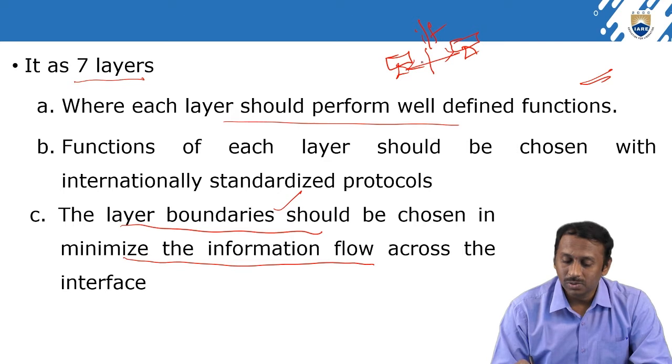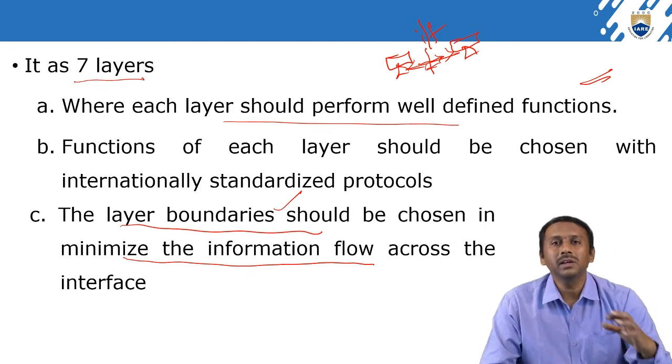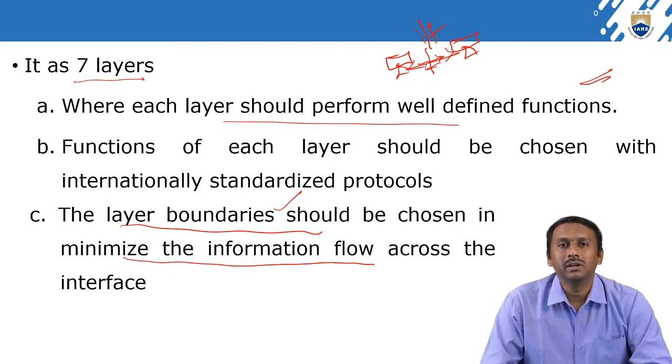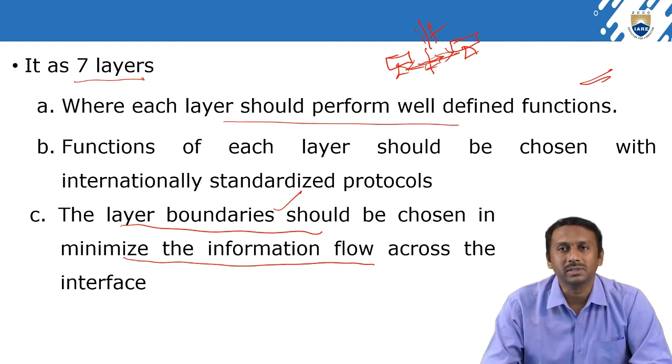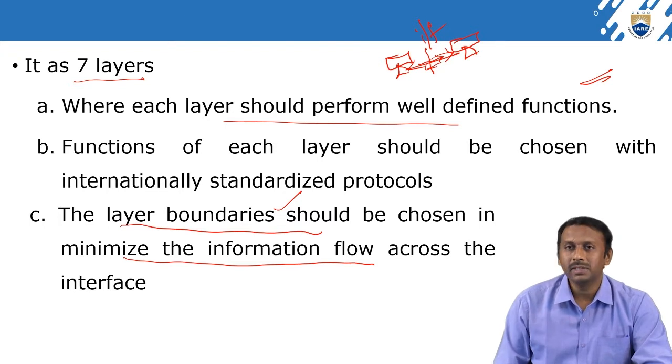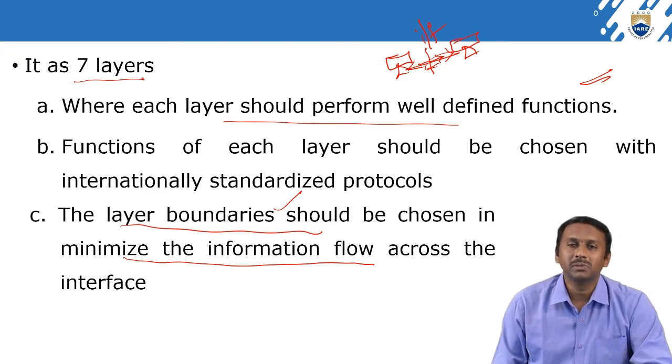That means it should not be very fast or very slow. If it is very fast, the flow needs to be controlled before it is transmitted to the destination system. To minimize the flow of information, the layer boundary plays a very important role. We will see it in the picture.